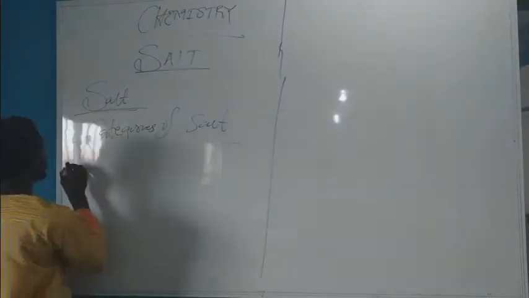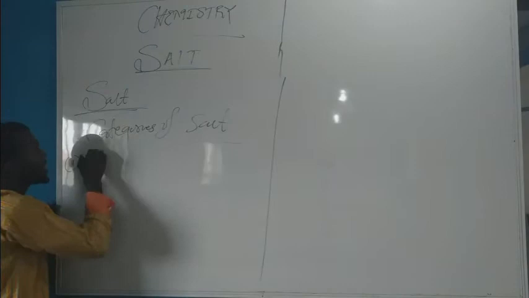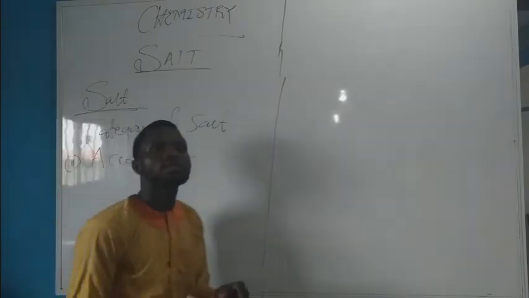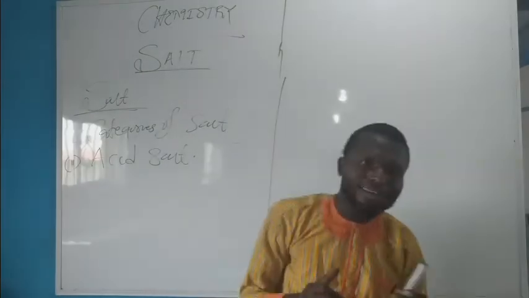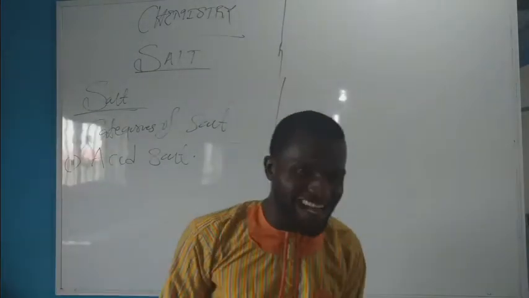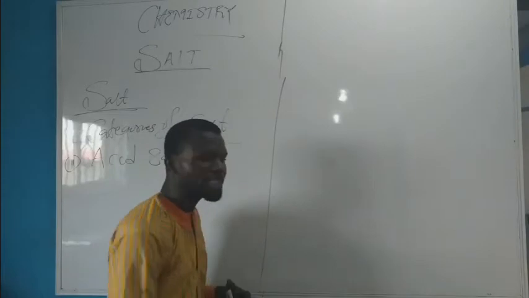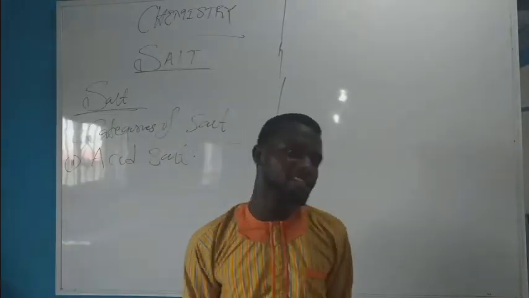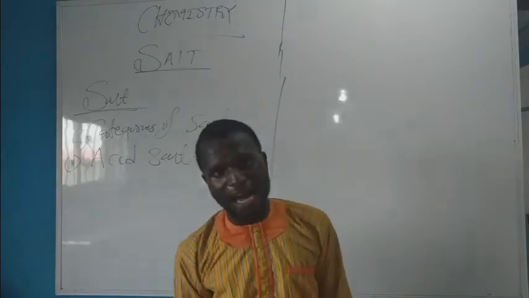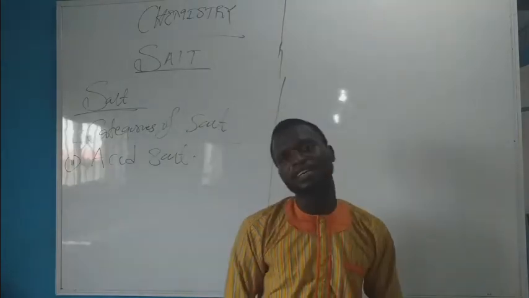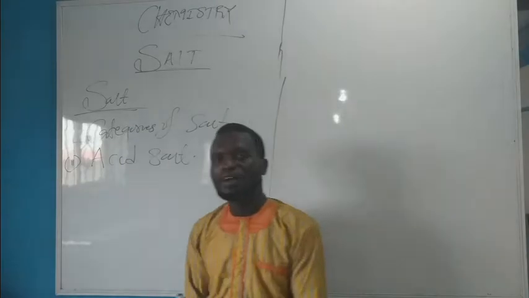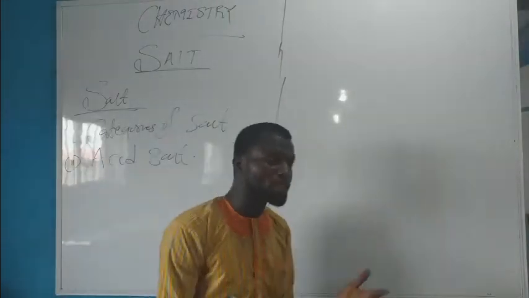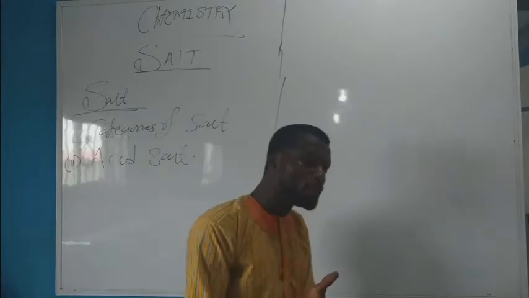Okay, now look at the second category of salt we have: acid salt. Acid salts are generally formed by polyprotic acid. What do you mean by polyprotic acid? Poly means many, and it incorporates such acids as diprotic acid like tetraoxosulfate 6 acid or sulfuric acid. Then we have triprotic acid, e.g. phosphoric acid or tetraoxophosphate 5 acid, H3PO4.